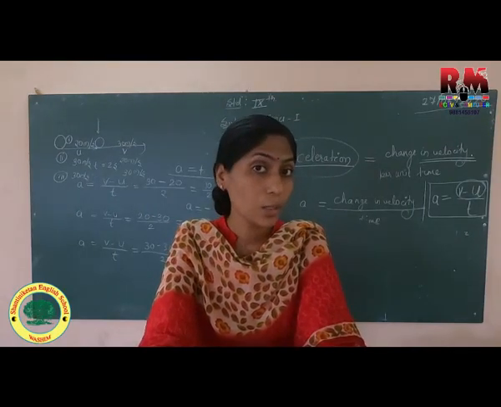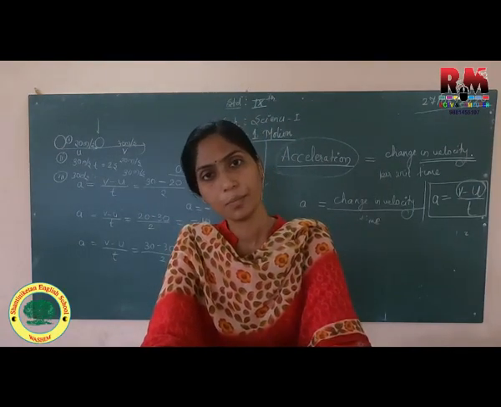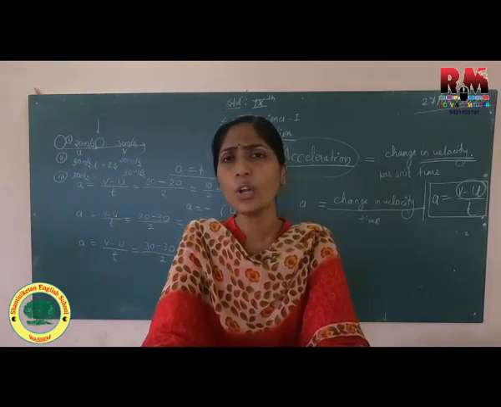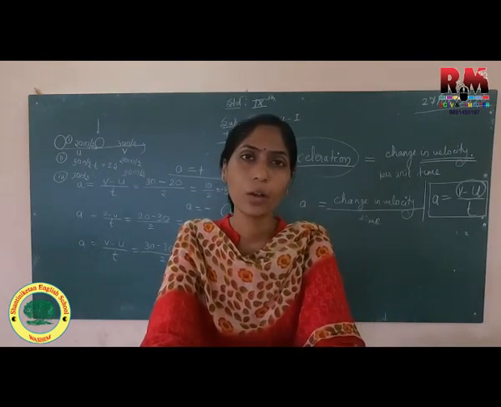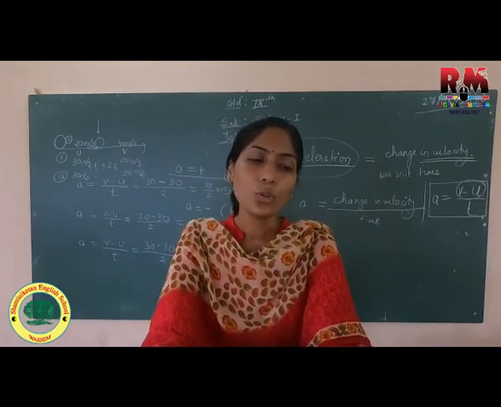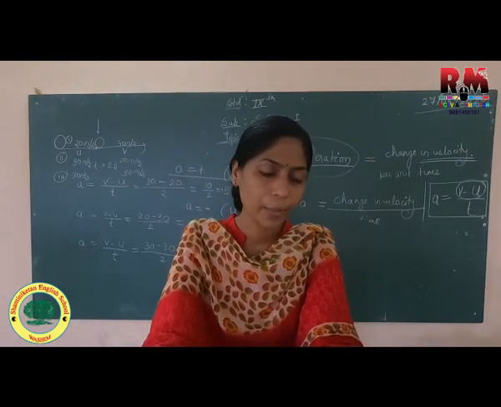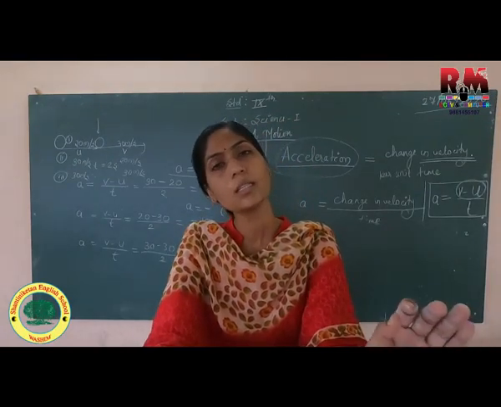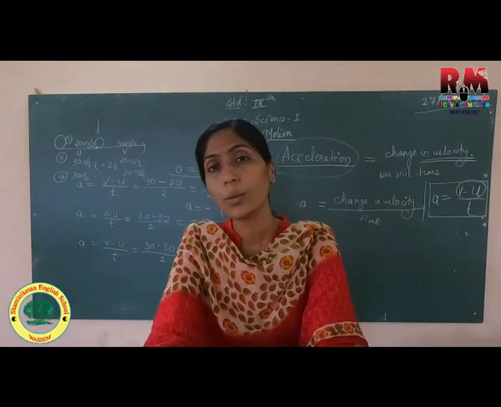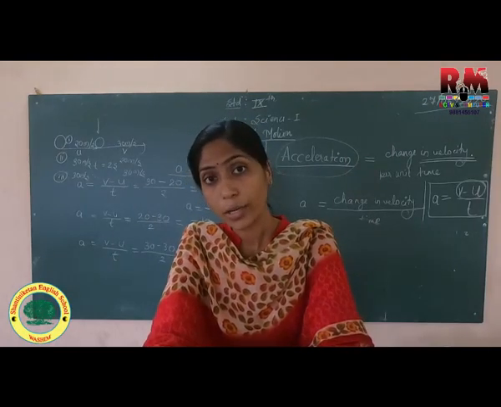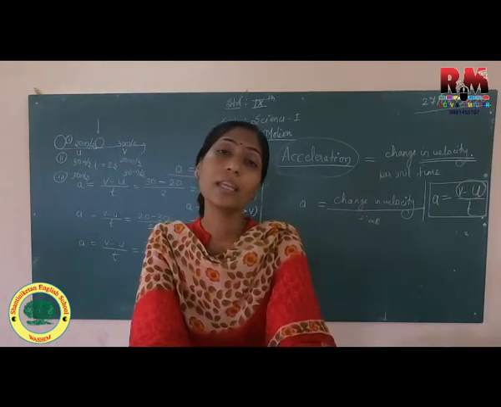So you can find average speed by getting whether it is uniform or non-uniform motion. Uniform speed or non-uniform speed. Uniform motion means equal distance covered in equal interval of time, and non-uniform motion means unequal distance covered in equal interval of time. Same thing for velocity we have calculated. Velocity is nothing but change in displacement.